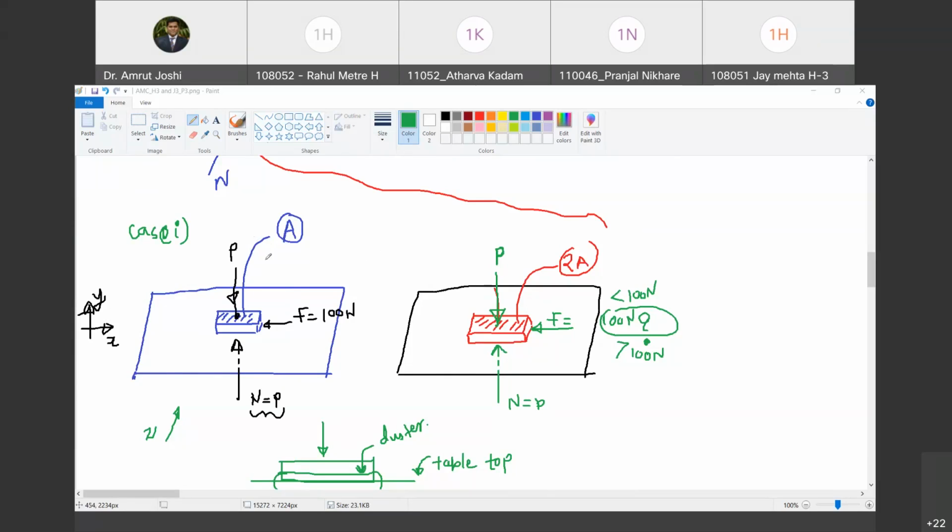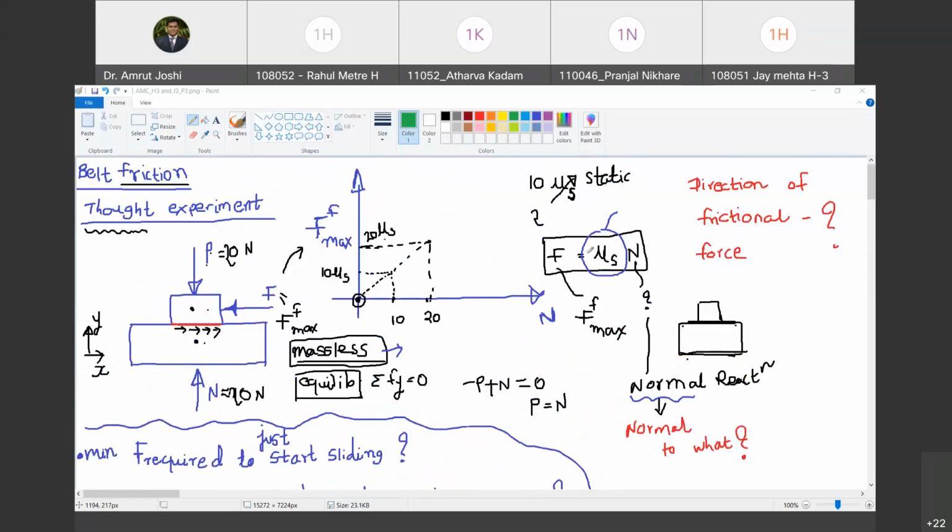Okay. So therefore, I think we have now understood this law of friction in more depth, and we have cleared all the aspects about this law of friction. Are you with me? Yes. Okay. So we now have this law of friction in place.